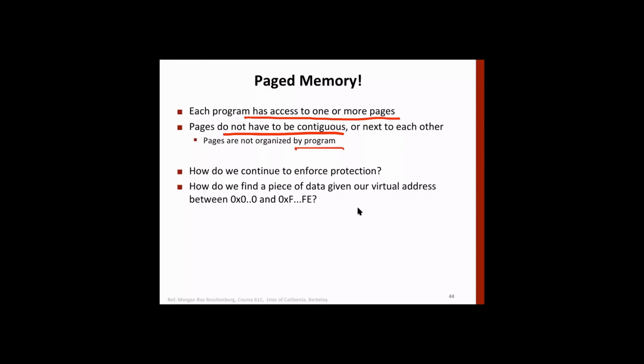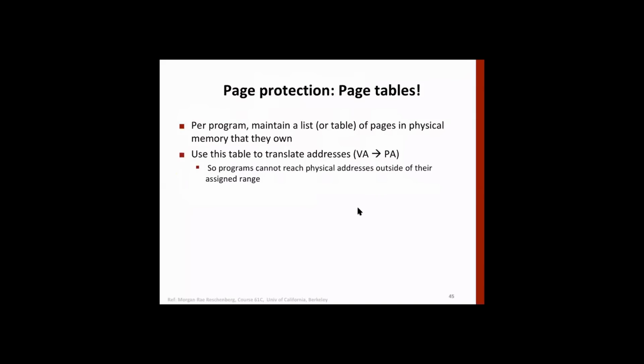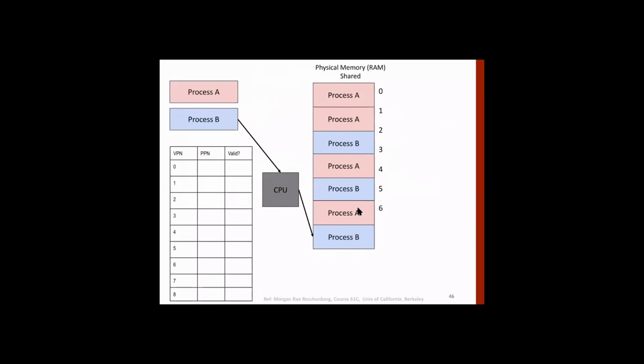But we need to continue to provide protection. So what we can do is, per program, maintain a list of pages in physical memory that they own, and then have a table that will do translation of virtual address to physical address. It's something like this. When process B is running, it may be using, say, page number 6, and then we'll have this table.